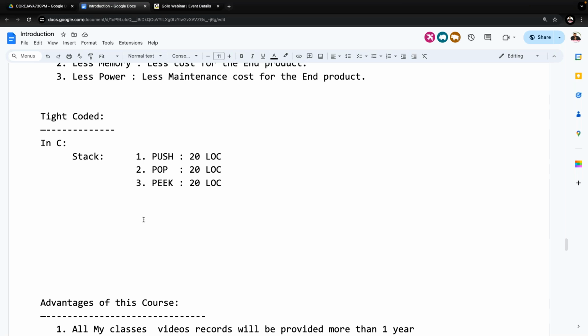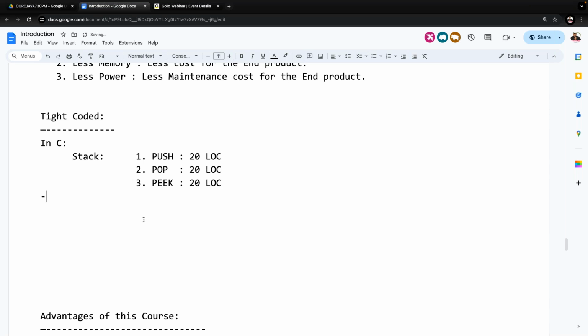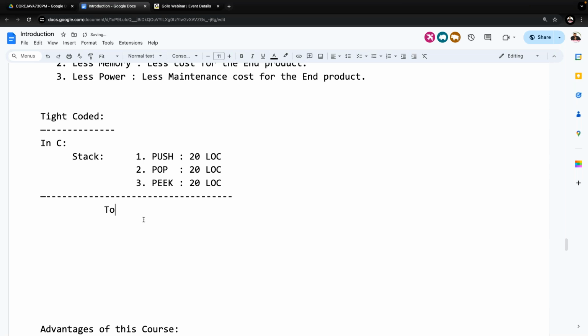To complete the stack operations altogether, how many lines of code are we going to take? 60 lines of code. Overall, on average, we consume 60 lines of code to complete the stack operations. Got it or not? Okay, fine. Keep this point in mind. Now let's move on to Java, for example.